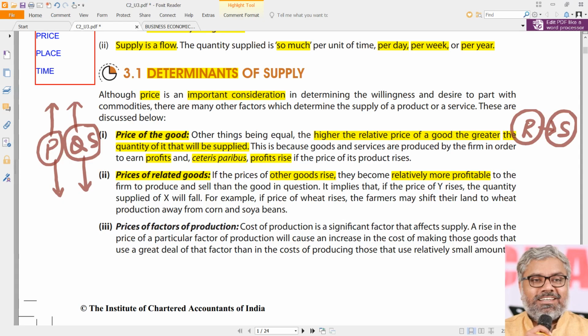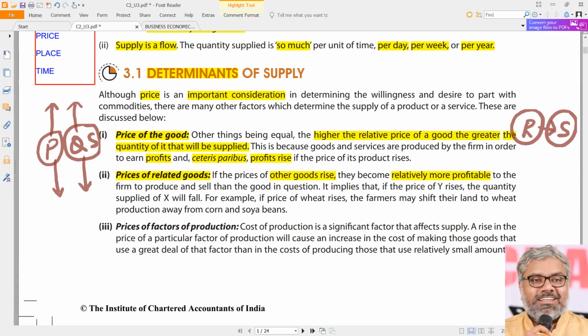So when soya becomes more profitable, when the prices of related goods, other goods, let us say, better than using the word related goods, we can say other goods. Whether they are related or unrelated doesn't matter. But if the manufacturing of those other goods is more profitable, if the prices of the other goods increase, then what happens to the supply of the original commodity?